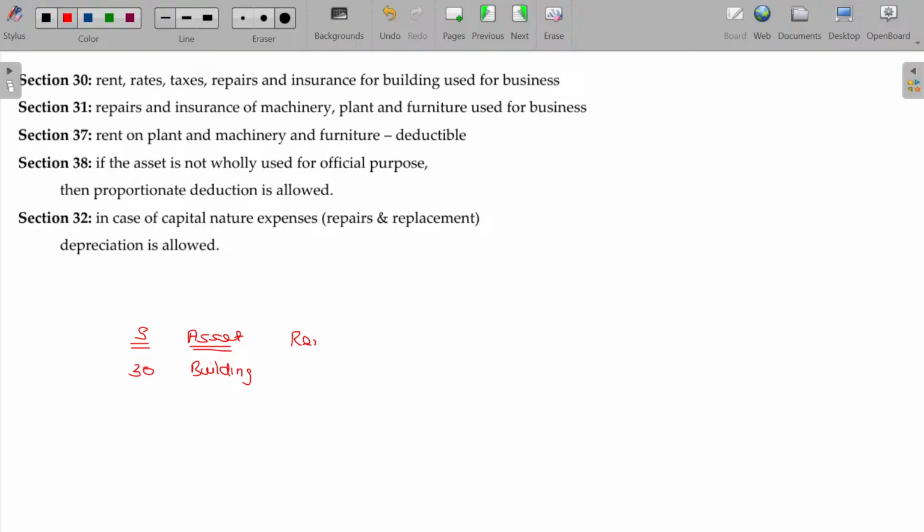Rent, rates and taxes, and repairs, and insurance. What happens in your trading and P&L account and balance sheet?